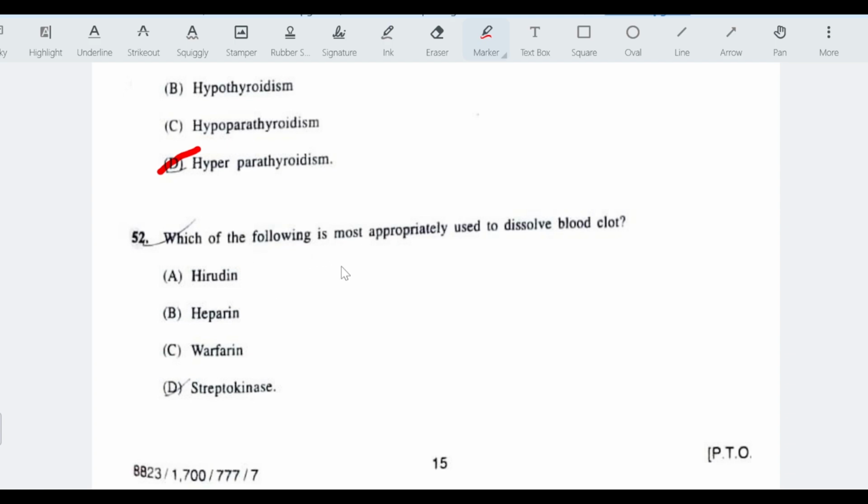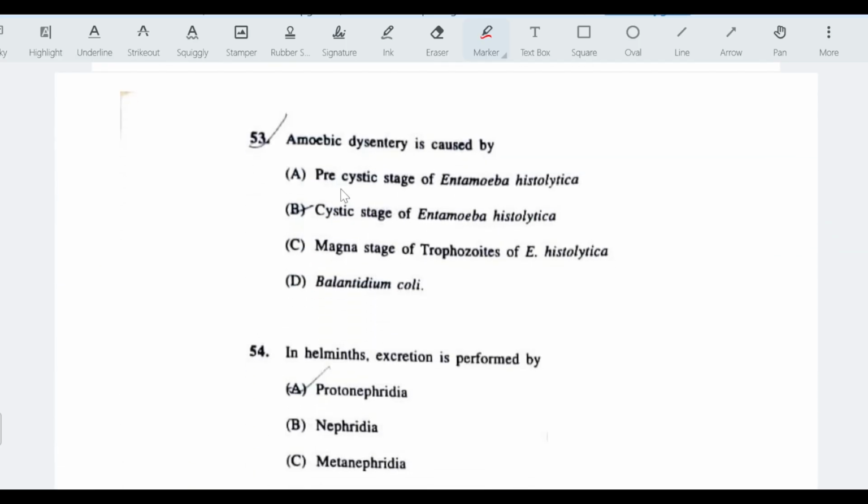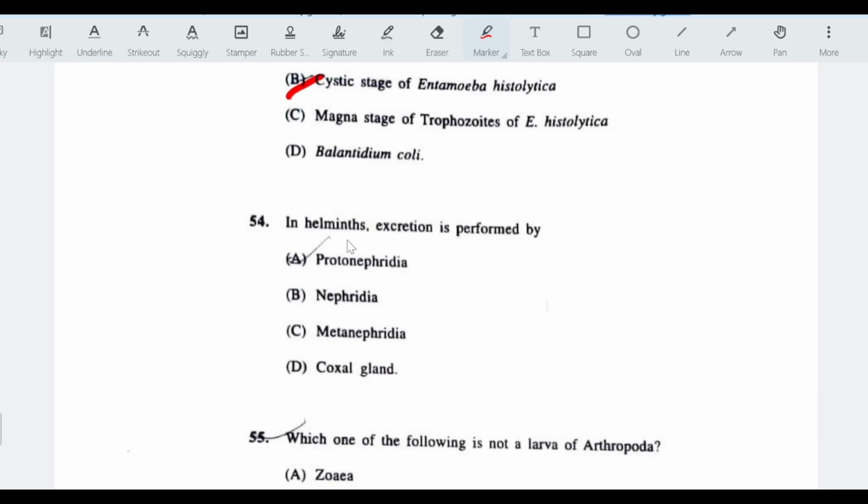Which of the following is most appropriately used to dissolve blood clot? Answer is streptokinase. Amoebic dysentery is caused by cystic stage of Entamoeba histolytica. In helminths, excretion is performed by protonephridia.